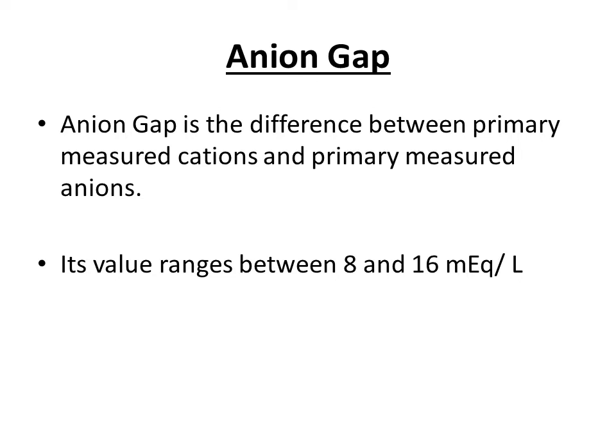Okay, now we are going to discuss anion gap. So what is meant by anion? First of all, you should know what is meant by anions. Anions are negatively charged ions, and in our body, when different acids, volatile or non-volatile acids, are formed, they can dissociate to form hydrogen ions and the respective anions, which are the negatively charged ions of an acid.